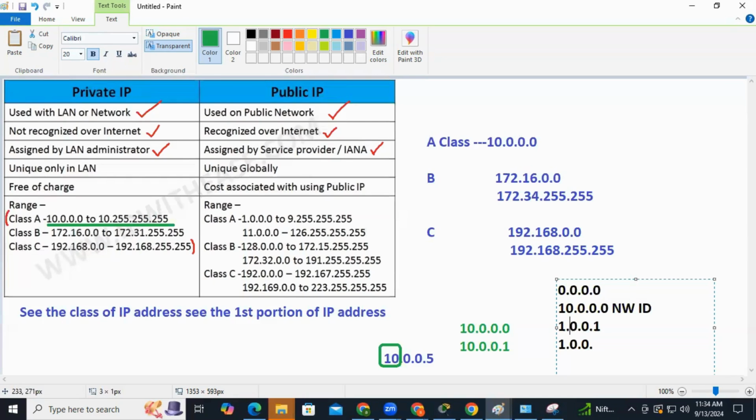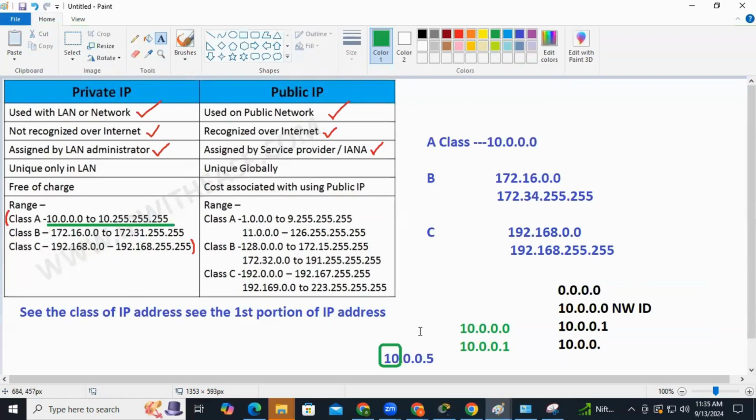Why am I taking the 10 series and not this one? Because this one is called a public IP. Except for this series of addresses, anything you take between class A to C comes under the public IP addresses.